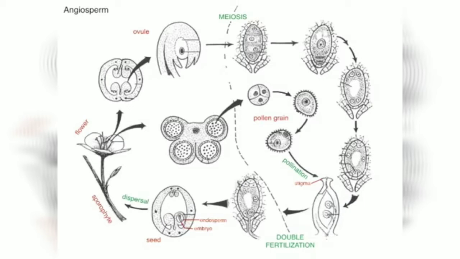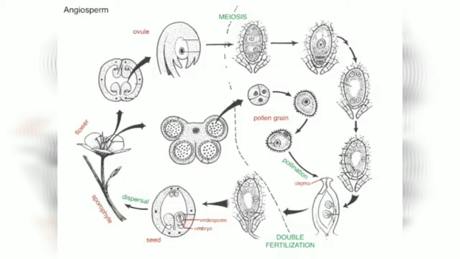Seeds are dispersed as usual. They grow up to be sporophytes, and then they make flowers. The flowers have some special structures that we'll get into. One of those special structures is the carpel, and that is a structure that encloses the ovules and then ultimately the seeds. So we have ovules there.